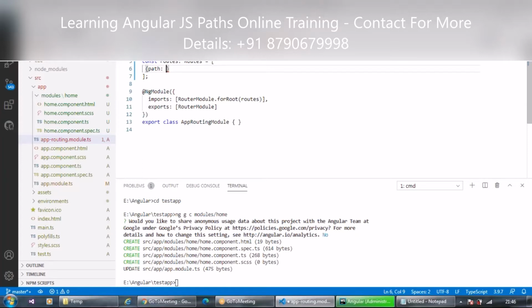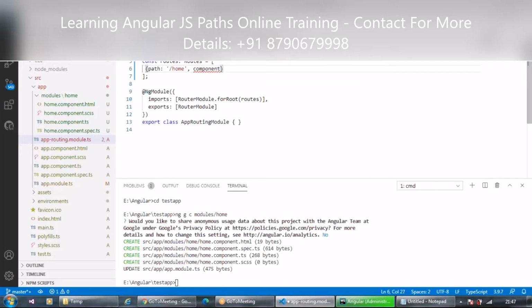When I say the path, I'll pass slash home component. Now it is asking me, these are the route parameters we have, or array objects we have, so we have to define that.